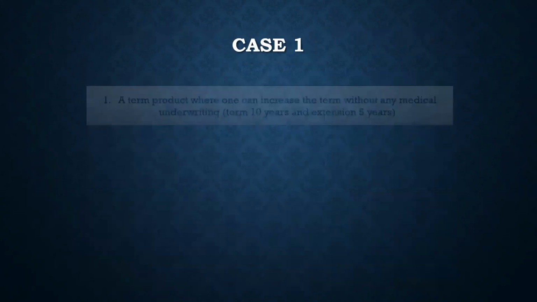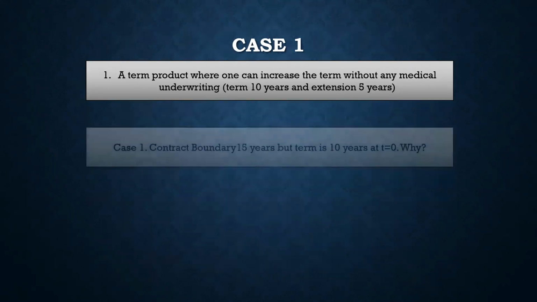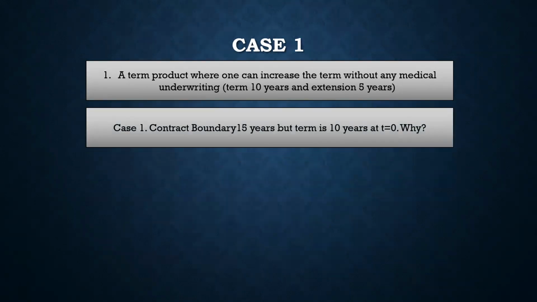Now moving on. First is case one, a term product where one can increase the term without medical underwriting, right? So here, medical underwriting is not possible. The option is up to the policyholder. It's completely his or her choice. If he or she wants, she can increase the term, but the insurer cannot object to that, right? So in this case, the contract boundary, as I mentioned, is 15 years. The question is why, right?